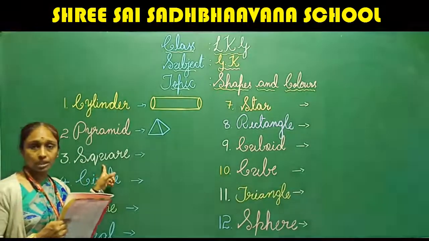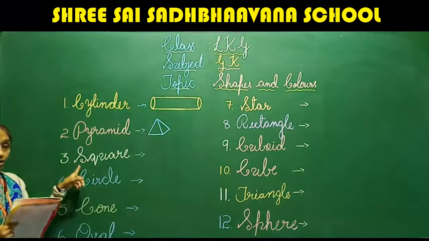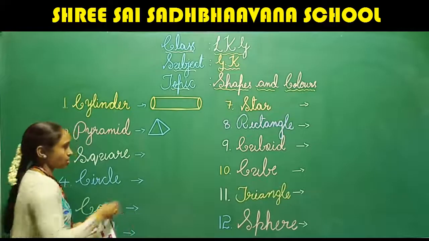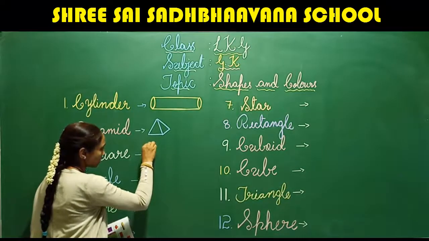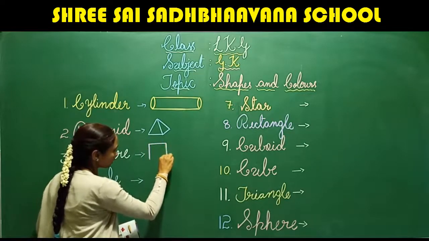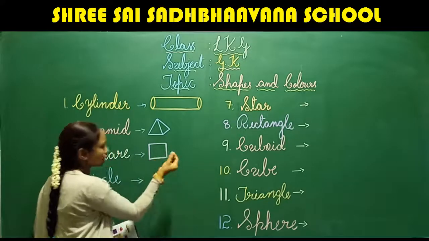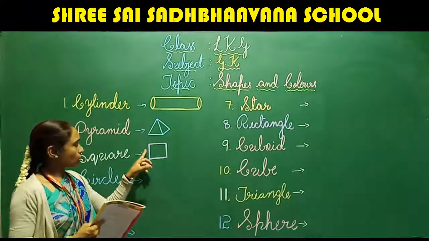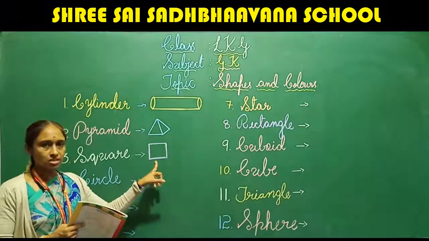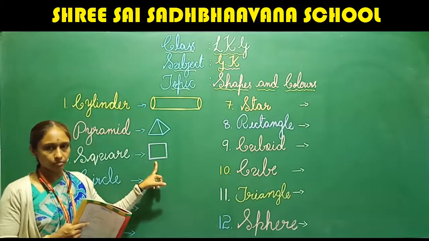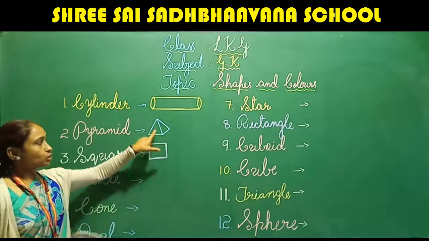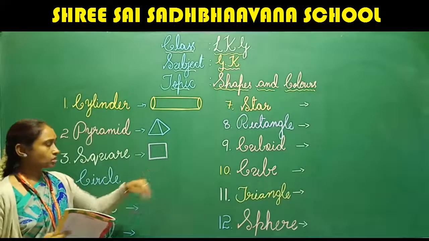This is square. What is this called? Third one, this is square. So how to write square? It's very easy. See, one standing line, one sleeping line, again one standing line and one sleeping line. Four sides. Fine. So this is square. First one is cylinder. Second one is pyramid. The third one is square.